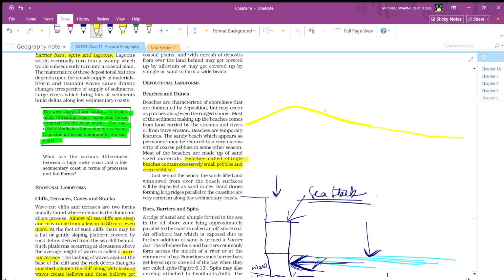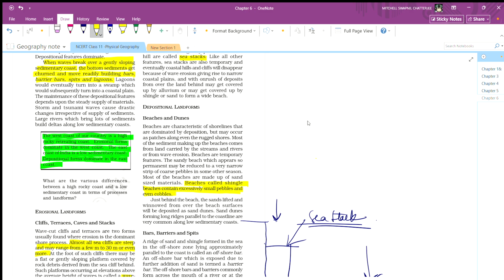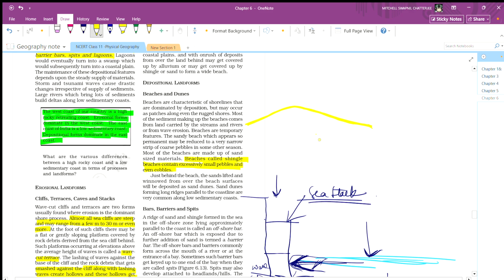These are dunes, and here we have water. Not water, this is basically sea. This is sea over here.